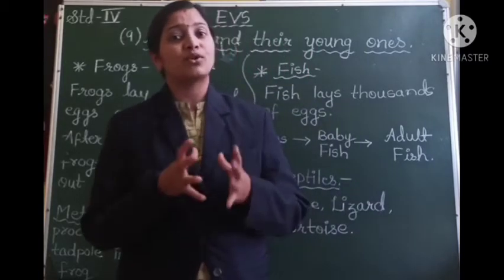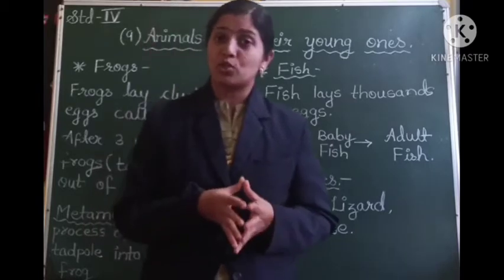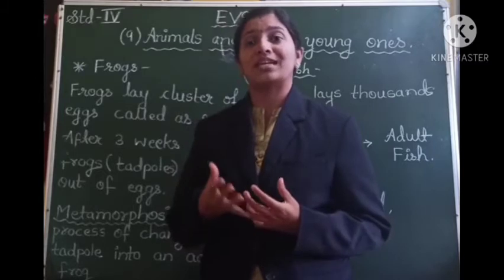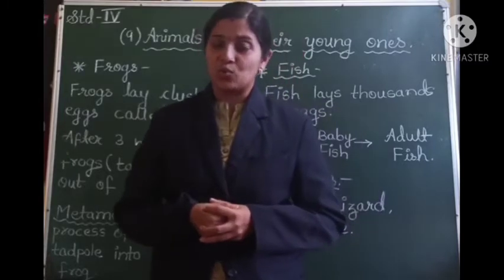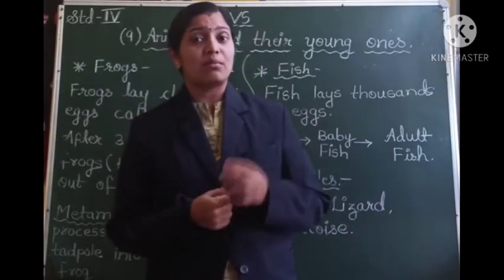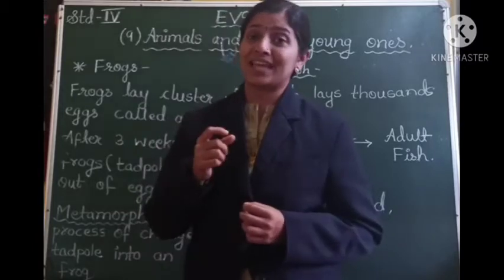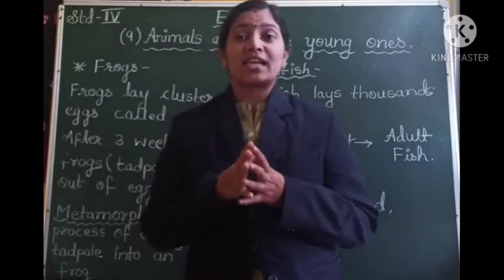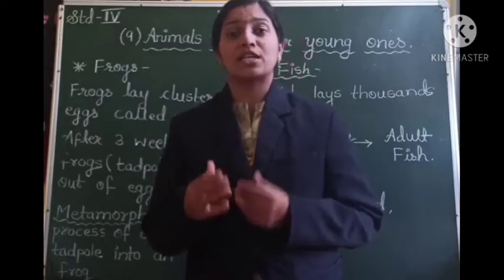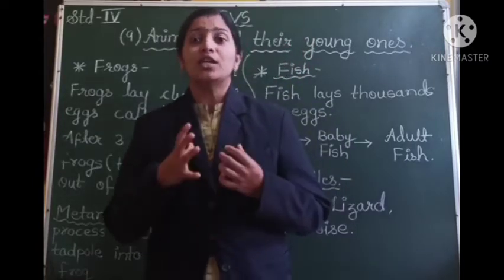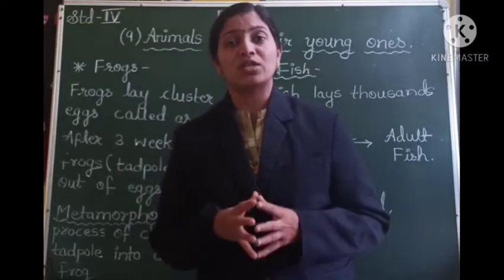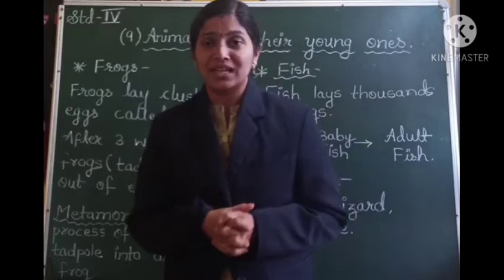So we learned about the animals that give direct birth to their young ones. They feed their milk to their young ones, and also they take care of them. Also we discussed the birds. The birds give eggs, and then the eggs are given warmth, which is called incubation, and after the incubation period hatching of eggs takes place, that is, the young ones of the birds come out from the eggs.